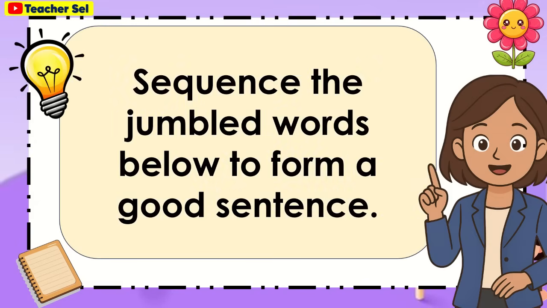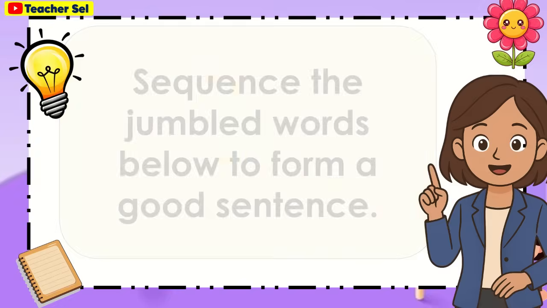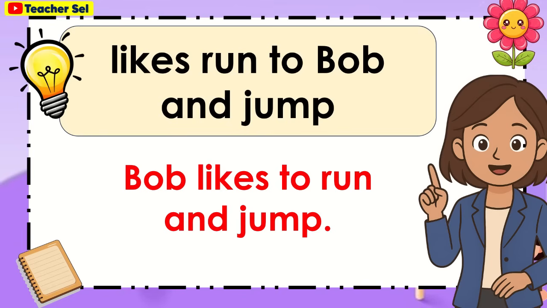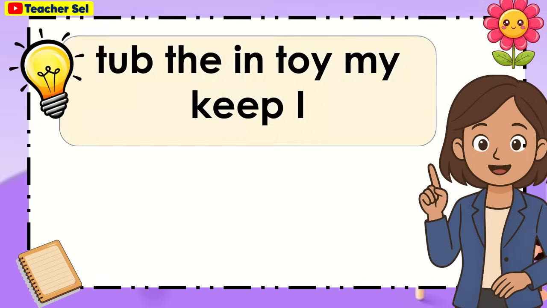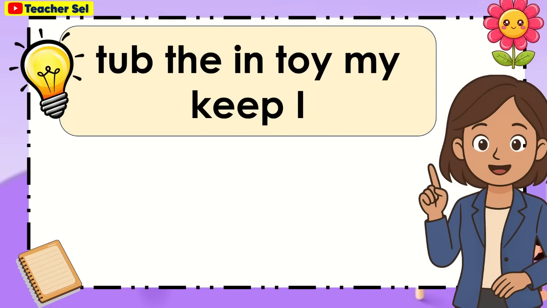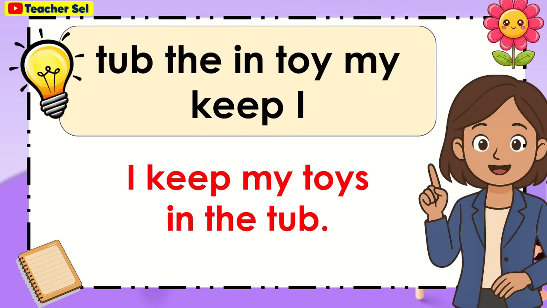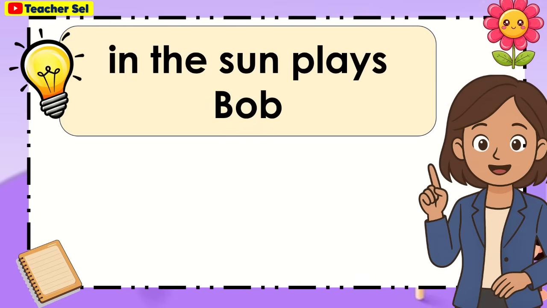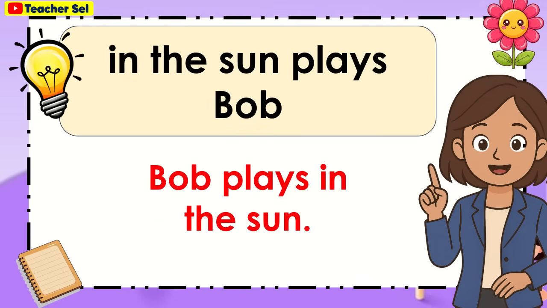Sequence the jumbled words below to form a good sentence. Likes, run, to, Bob, and, jump. The correct answer is: Bob likes to run and jump. Tub, the, in, toy, my, keep, I. I keep my toys in the tub. In, the, sun, plays, Bob. Bob plays in the sun.